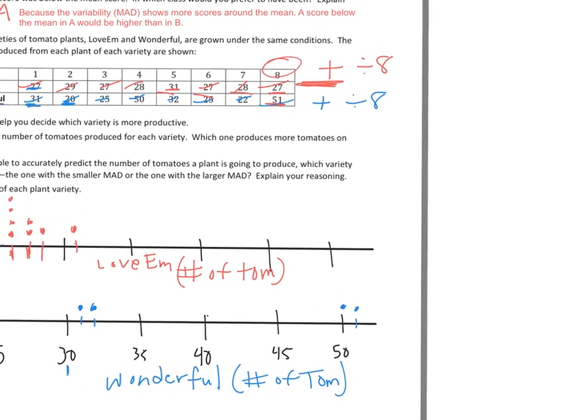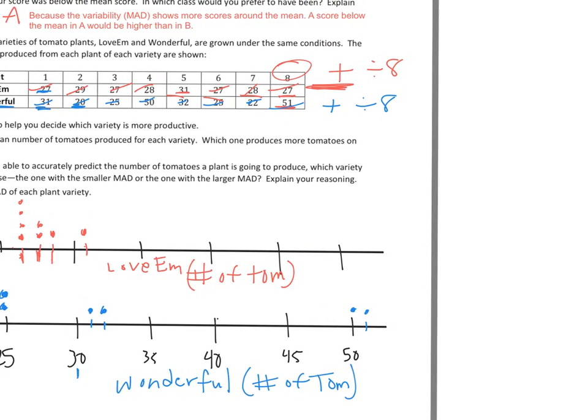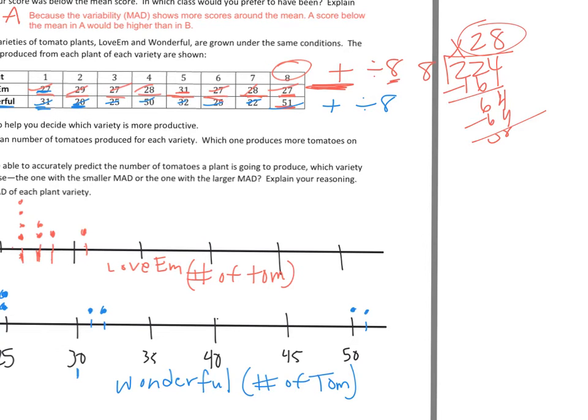So let's slide over, and I have to add up all of these: 27, 29, 27, 28, 31, 27, 28, and 27. So once those are all added up, we'll get 224. Now I'm going to divide that by 8 because there's 8 scores. That's how we find the mean of this. And what I'm going to end up with is 28. So that's the mean for Lovem.